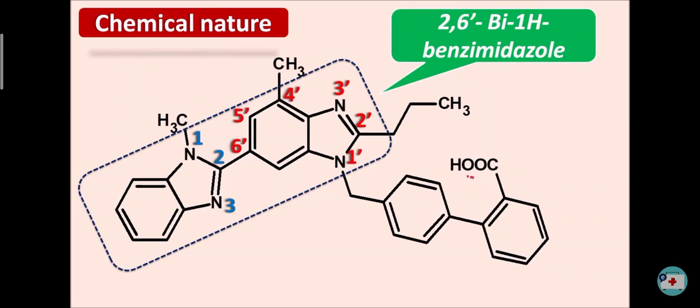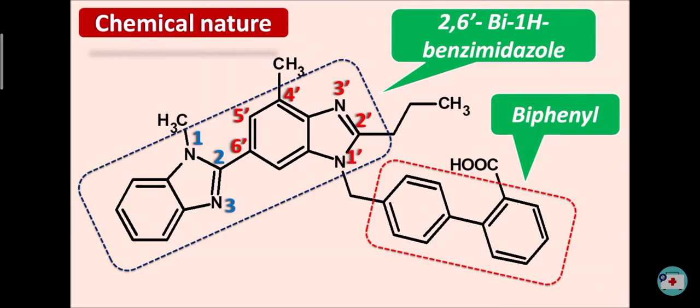Similarly, we can observe another type of ring system. Here two phenyl rings are attached by single bond. So this is nothing but biphenyl ring system. This biphenyl ring system is having a carboxylic acid at second position. So these are the structural features of telmisartan. It can be considered as biphenyl 2-carboxylic acid derivative.